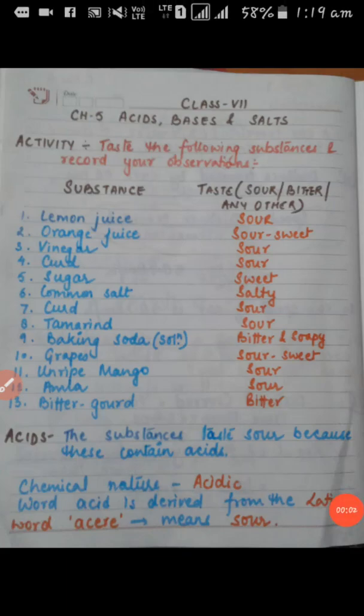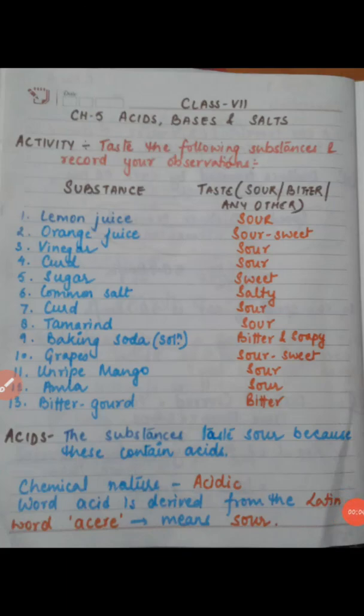Hello dear students, today we are going to discuss another important chapter in your class 7 science, chapter number 5, acids, bases and salts. It is a very important chapter. As we know, there are a large number of substances which we use in our daily life.